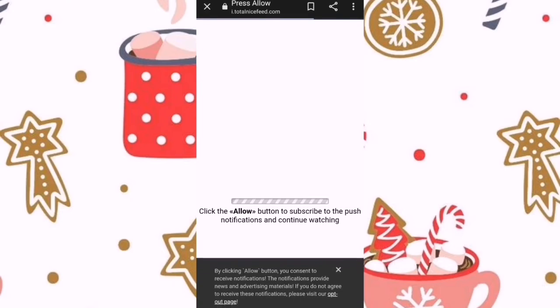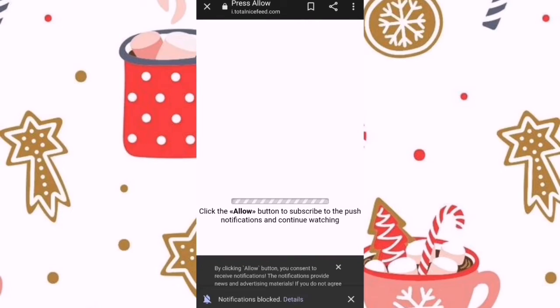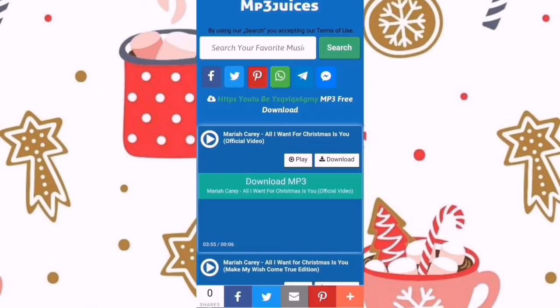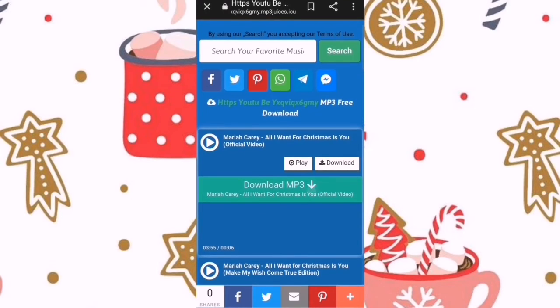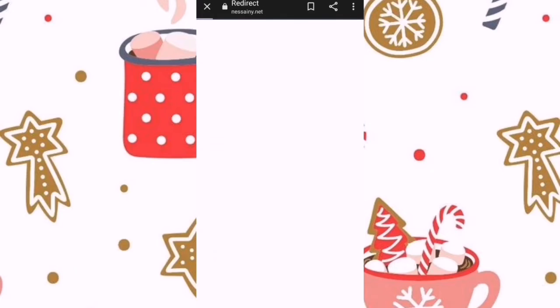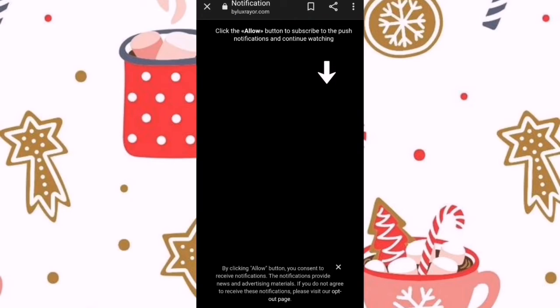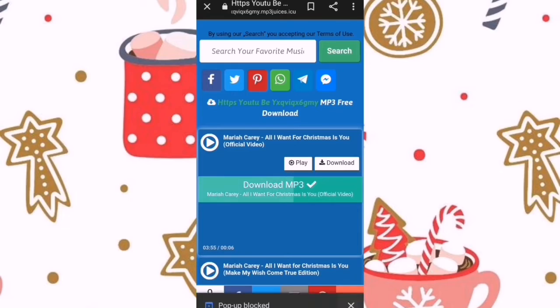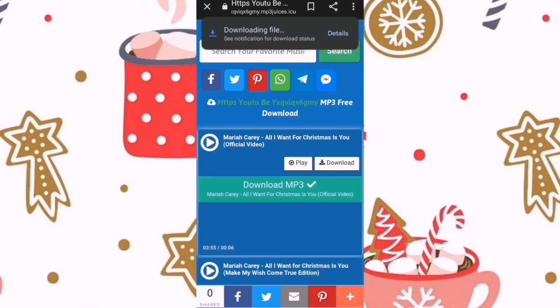So it's going to come up like this. It says click the allow button. You just click the back button and click on the download MP3. It will show this again. Don't worry, just go back to it and click again on the download MP3 on the left side, and now it's downloaded.